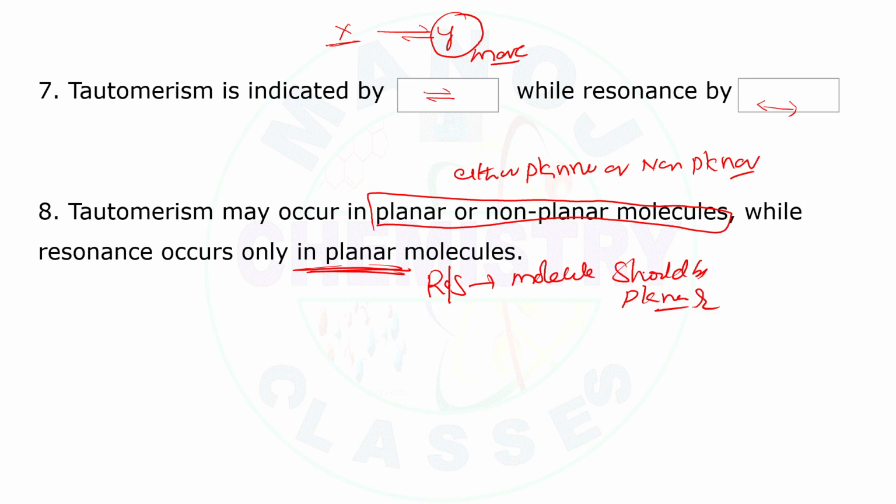In resonating structures, delocalization of either pi electrons or non-bonding electrons takes place. Whereas in tautomerism, it is the migration of sigma or pi bonds. Clear? I hope you understand the differences between tautomerism and resonance.